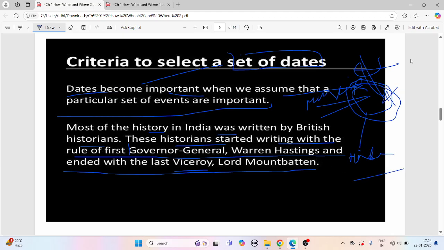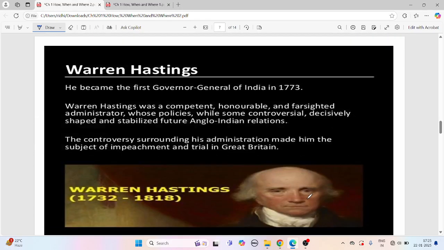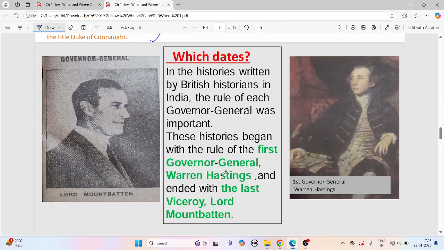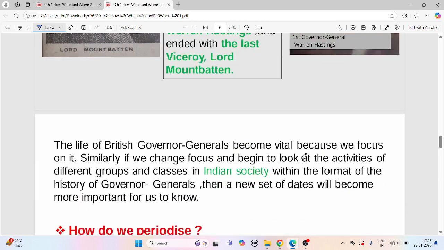No. Similarly, if the British are superior, they would give the right only to the British to write the particular book, so that they can write everything positive. Talking about Warren Hastings, he was the first Governor General. These histories begin with his rule and end with Lord Mountbatten.